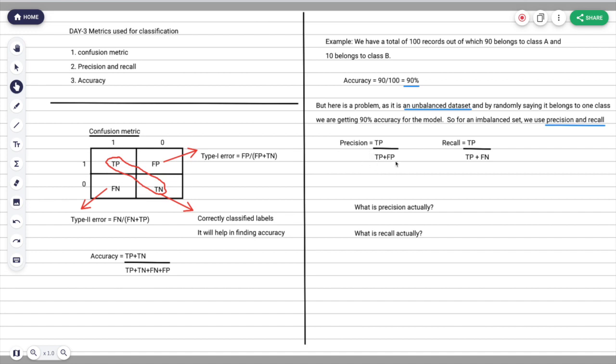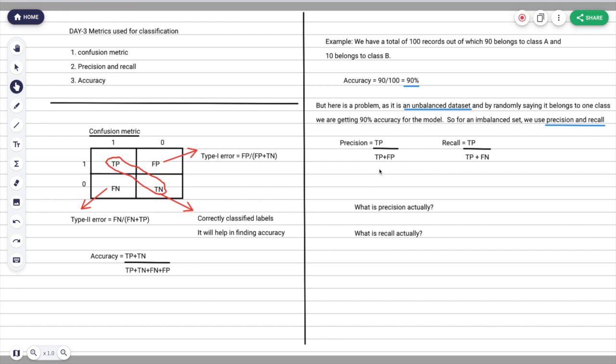And what is recall? Recall is true positive divided by true positive plus false negative. That means, of those which are actually true, how many you are able to predict correctly. These are the two terms that we use whenever we have an unbalanced data set.